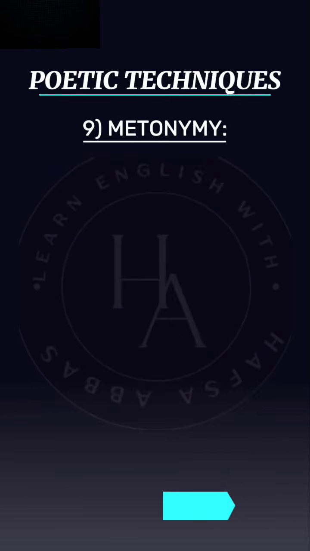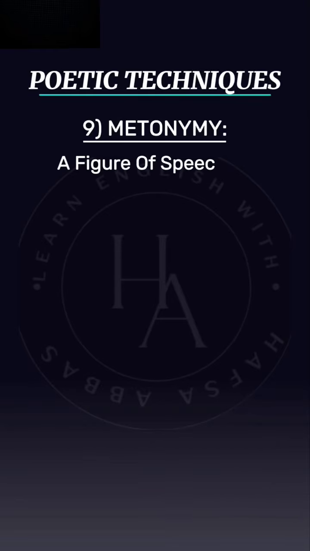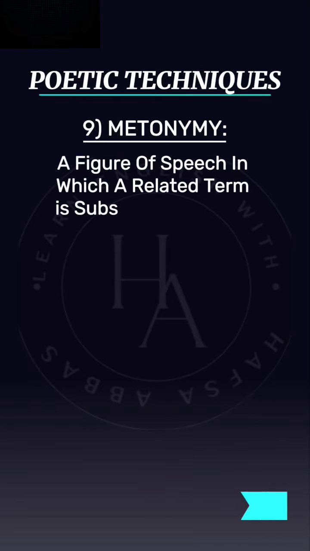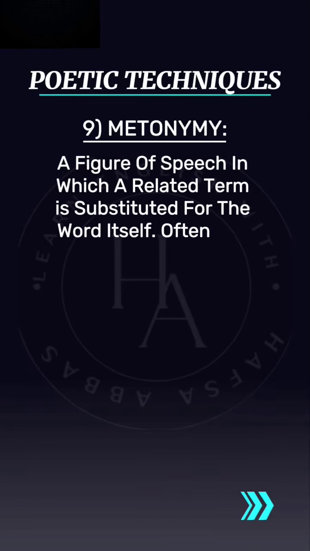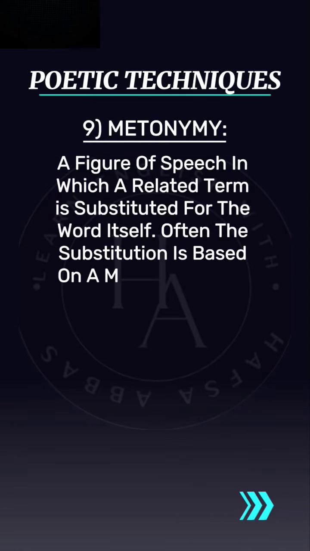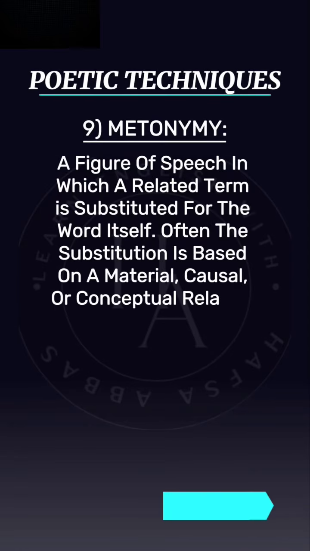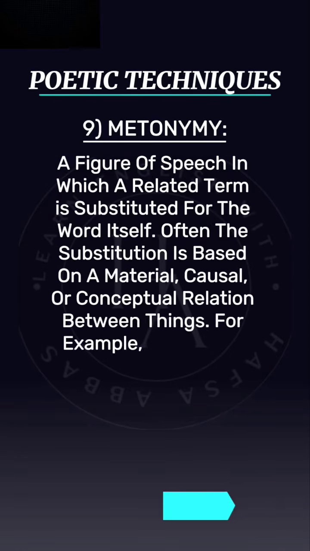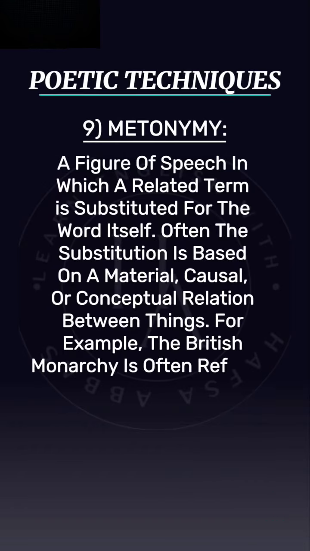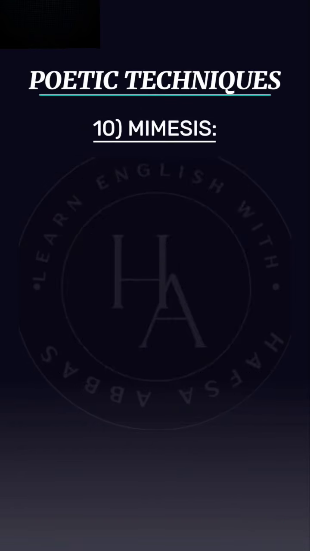Number 9 is metonymy. A figure of speech in which a related term is substituted for the word itself. Often the substitution is based on a material, causal, or a conceptual relation between things. For example, the British monarchy is often referred to as the crown. Number 10 is mimesis. Greek for imitation.